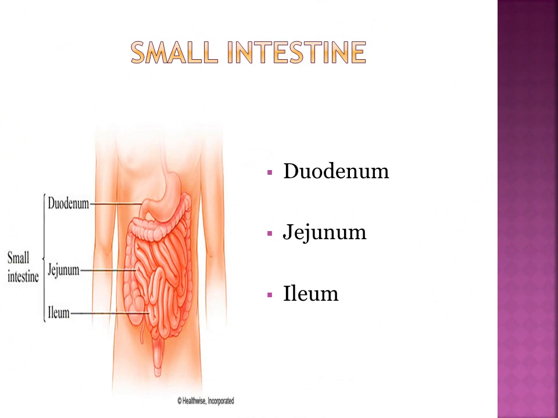Now we have a small intestine. The small intestine is about 5.9 meters and 10 inches. It consists of three parts called duodenum, jejunum and ileum. It is approximately 2.5 to 3 centimeter in diameter.